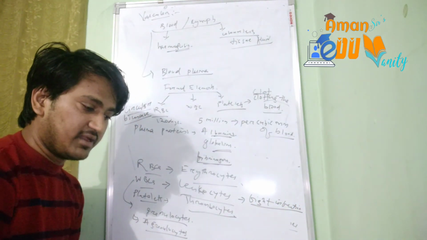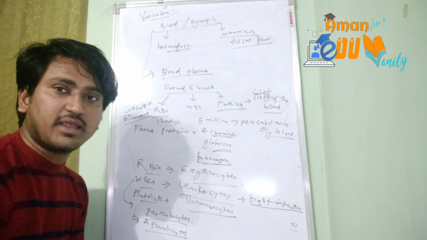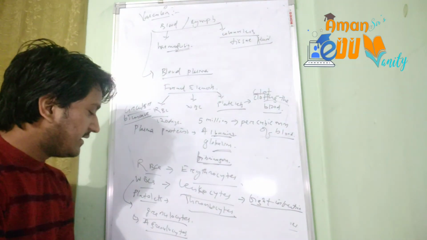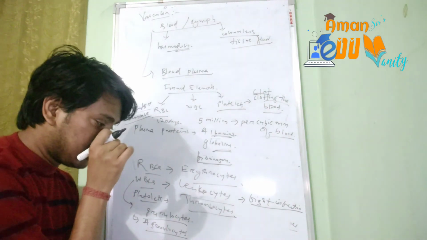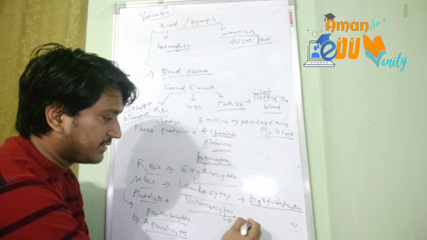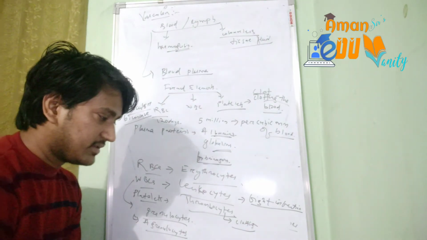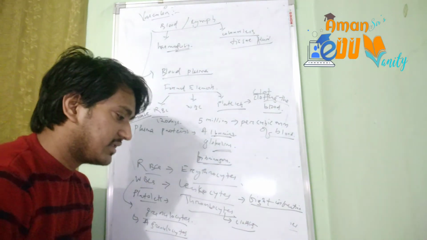Okay, they fight against the infection, they produce antibodies against the antigens or the foreign particles entering our body. And the platelets, as I said, help in the clotting of blood. Okay, so these are the basic functions of different kinds of blood cells.